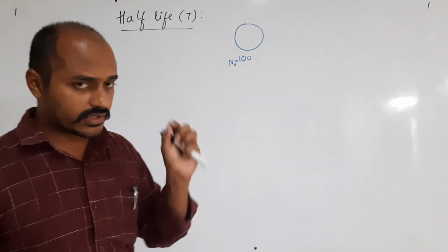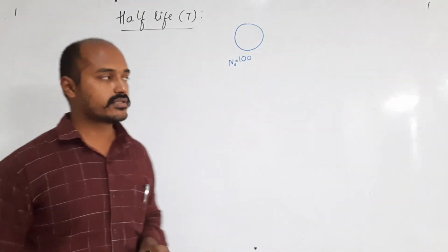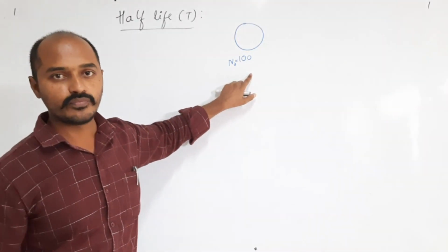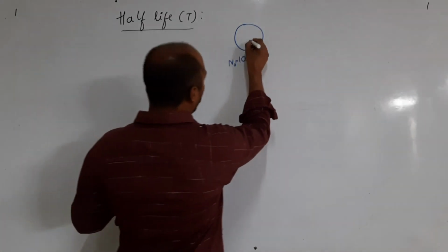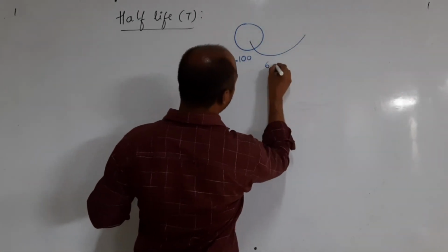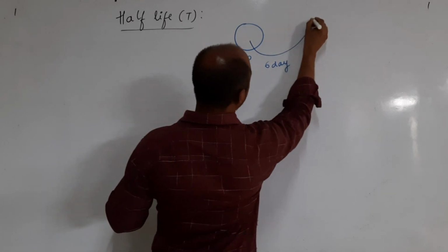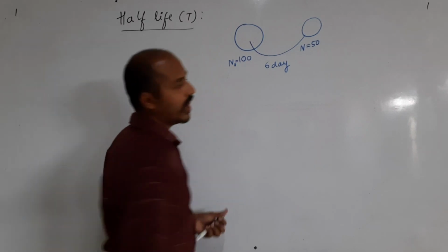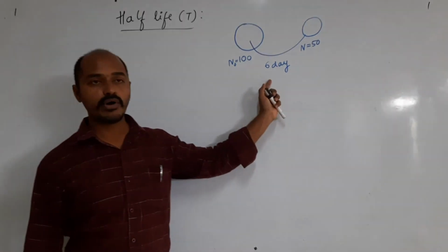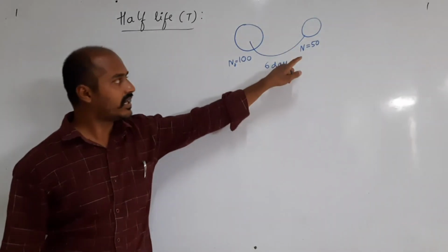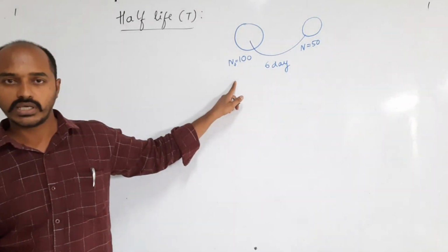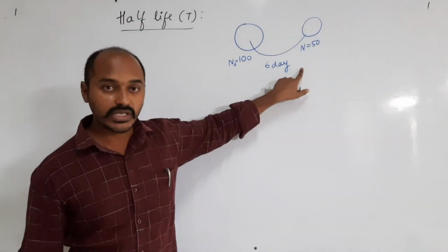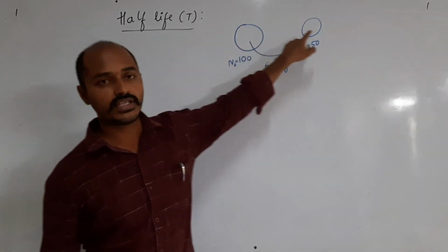Now, try to understand what I want to tell here. Initially 100 nuclei are active nuclei. After 6 days, the number of active nuclei becomes 50. Can I write 50 is equal to 100 by 2? Yes. So this 6 days becomes the half-life of the given sample.